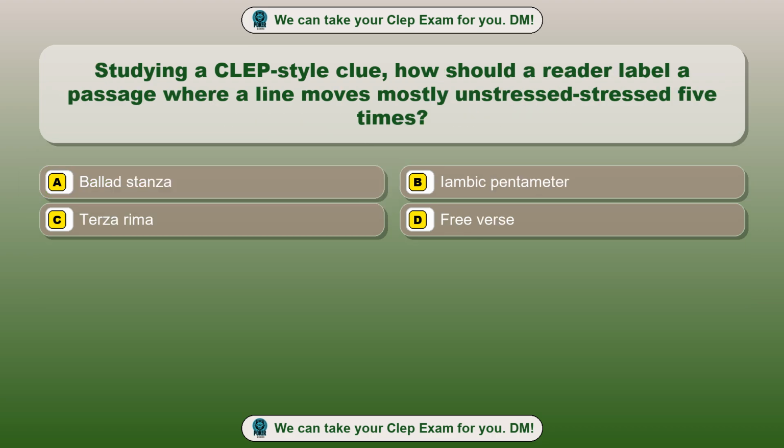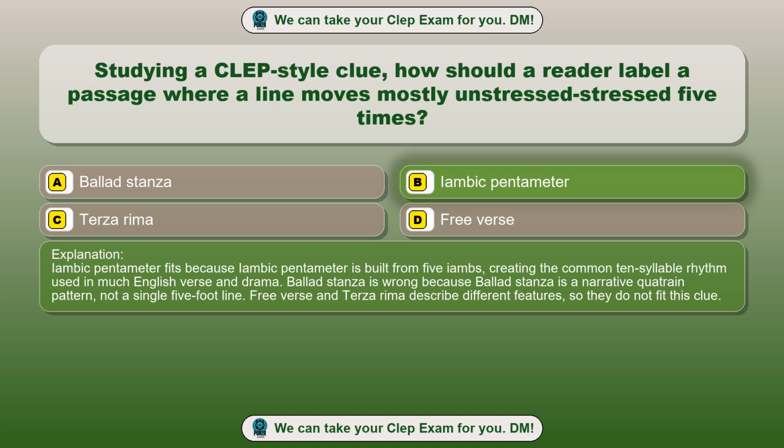Question 84. Studying a CLEP-style clue, how should a reader label a passage where a line moves mostly unstressed, stressed, five times? Option A. Ballad stanza. Option B. Iambic pentameter. Option C. Terza rima. Option D. Free verse. The correct answer is option B. Iambic pentameter. Iambic pentameter fits because iambic pentameter is built from 5 iambs, creating the common 10-syllable rhythm used in much English verse and drama. Ballad stanza is wrong because ballad stanza is a narrative quatrain pattern, not a single 5-foot line. Free verse and terza rima describe different features, so they do not fit this clue.